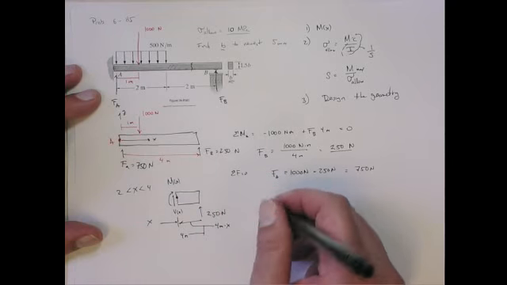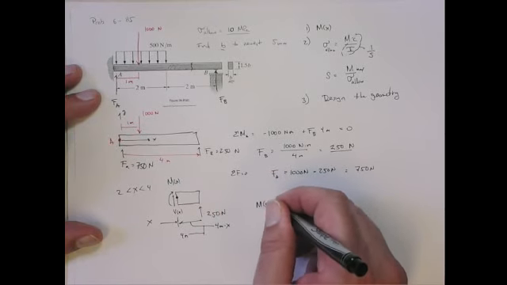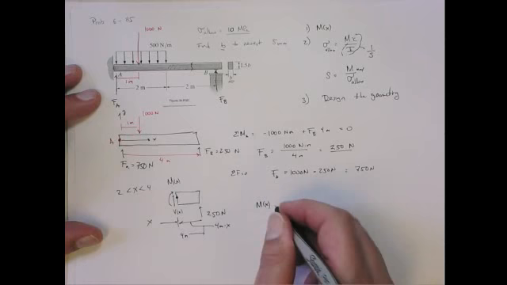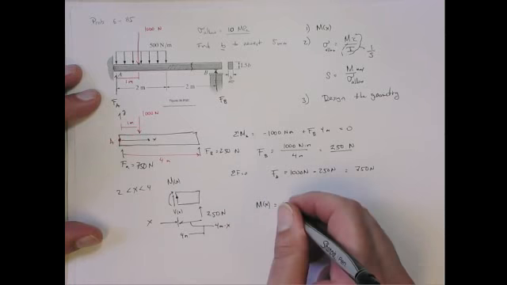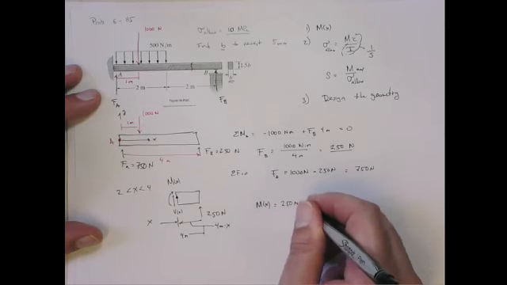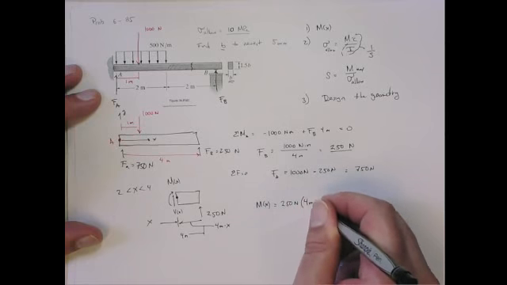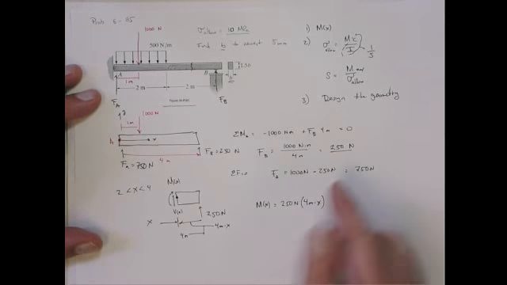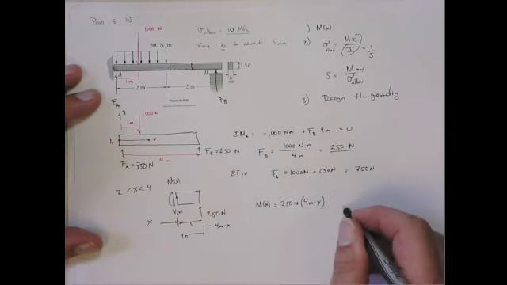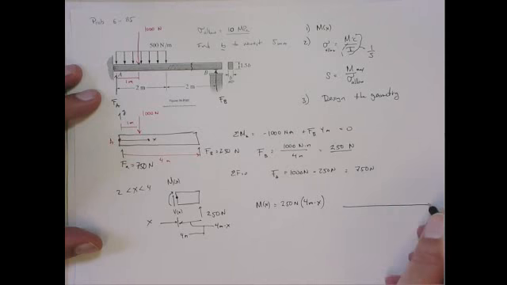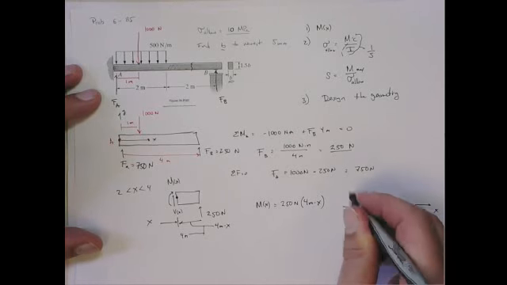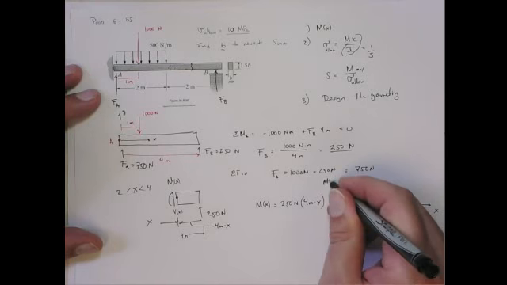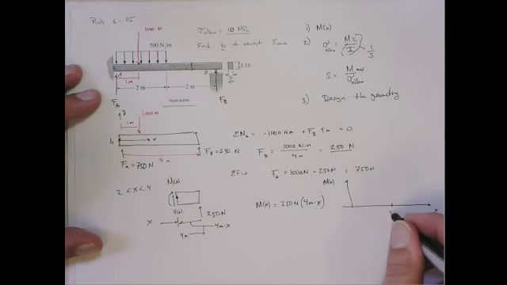So the internal reaction moment, here's a negative, equals 250 newtons times 4 meters minus x. So that's the equation. So it's a linear function. So it vanishes at this point. Here's x. Here's the moment. Here's 2 meters. Here's 4 meters. So it starts off at 0.